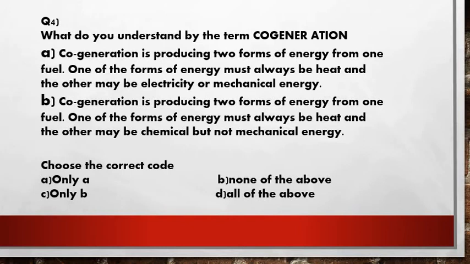One of the forms of energy must always be heat and the other may be chemical but not mechanical energy, right friends? So choose the correct option from the options given below. Only A, only B, none of the above, all of the above, right friends?